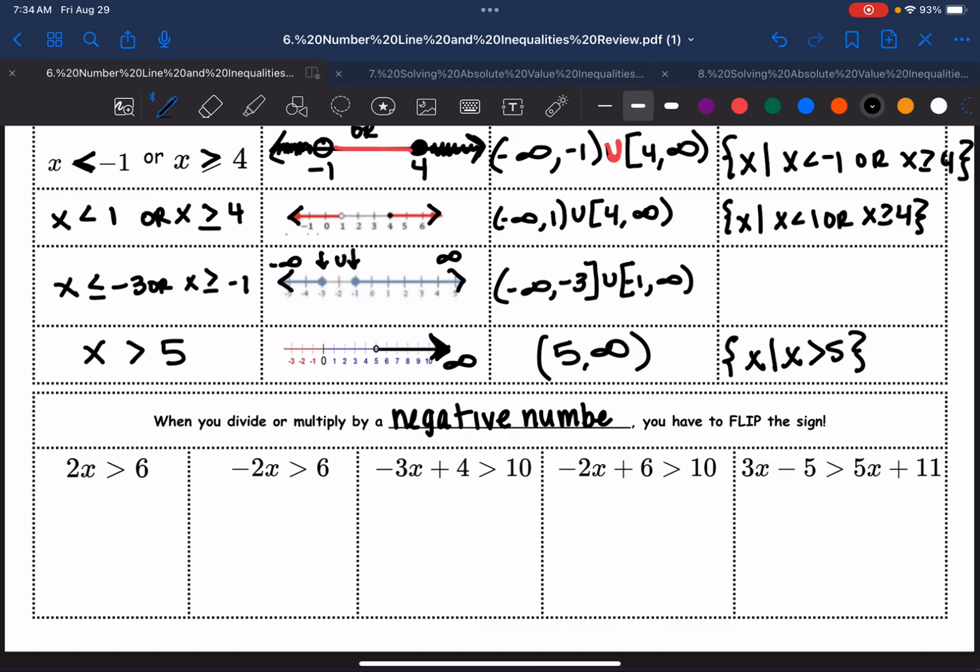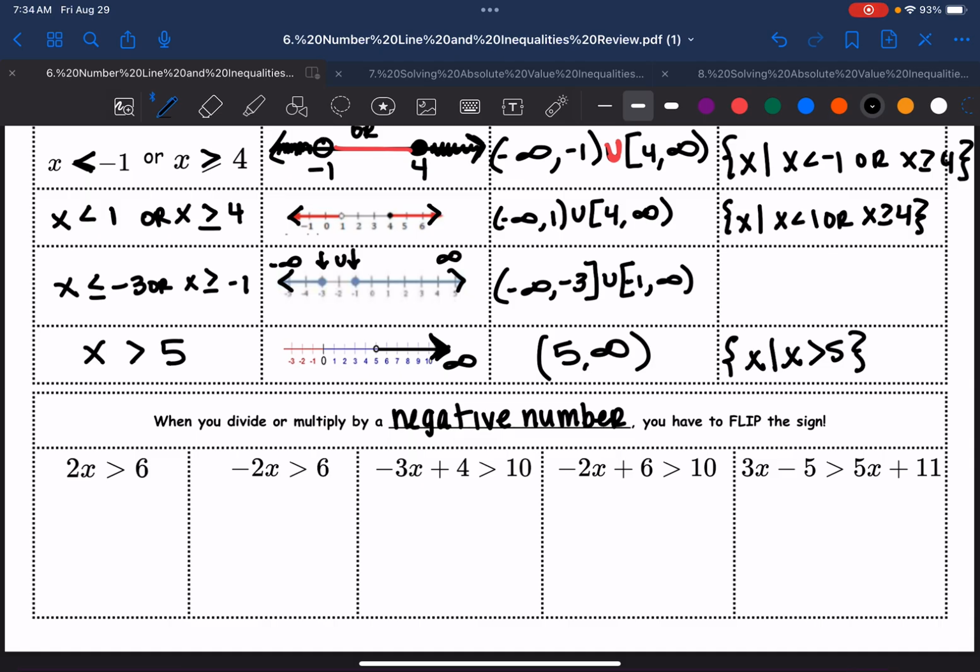We solve inequalities just like we solve equations. We just have to be mindful that it's not an equal sign. If you're doing these problems and you put an equal sign, I have to mark it incorrect. There's no equal sign, it's an inequality. What we're saying is that we don't have one definite solution, we have ranges of solutions.